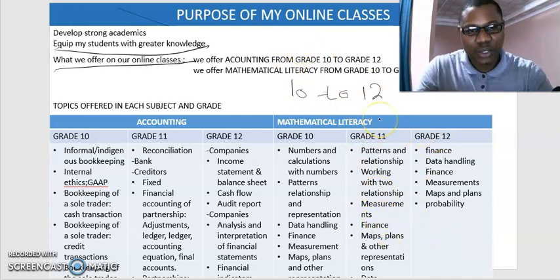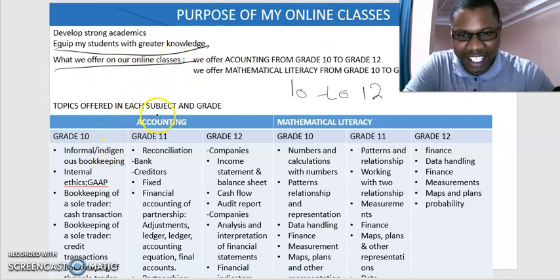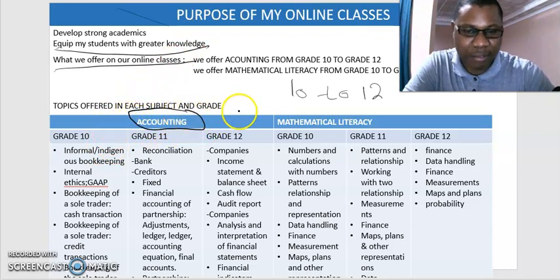What you see here is that when you join me under grade 10, just know that the topics that will be covered are in accounting. These are my only two favorite subjects that I master. So in grade 10, these are the topics to be covered.